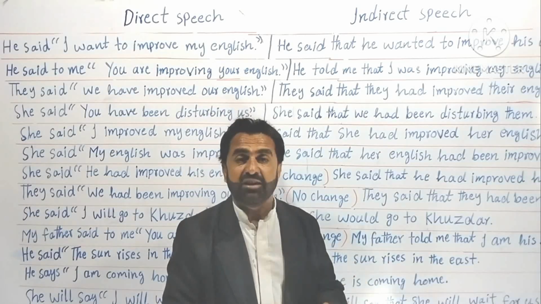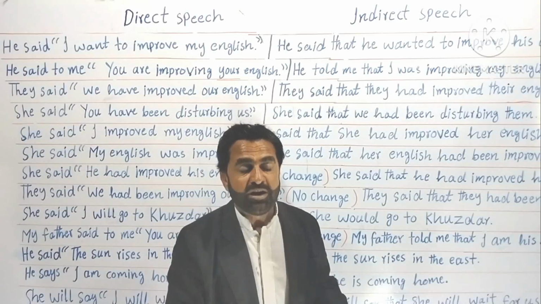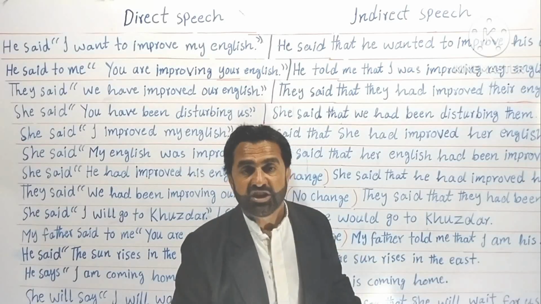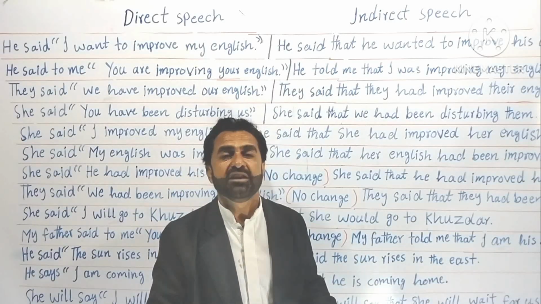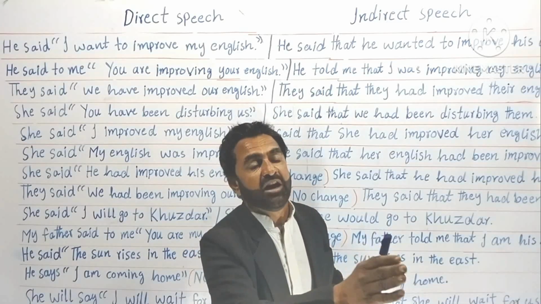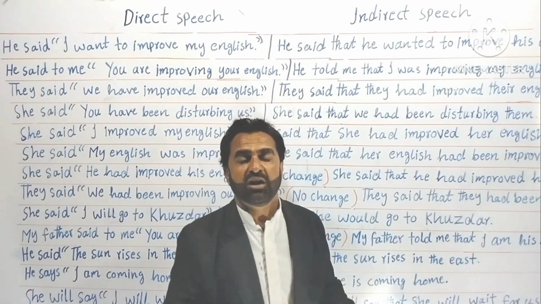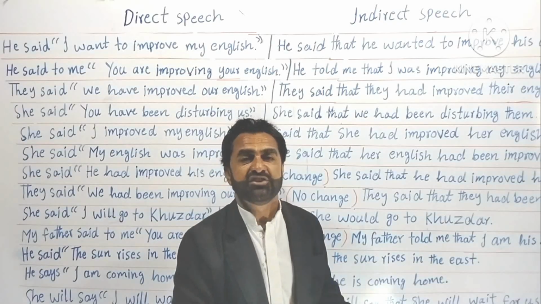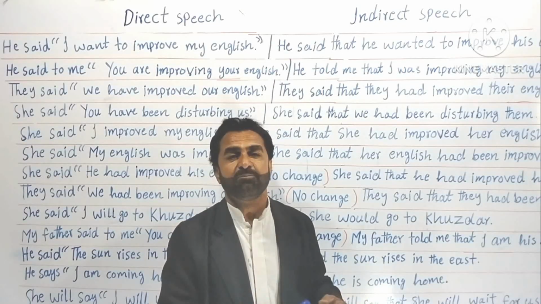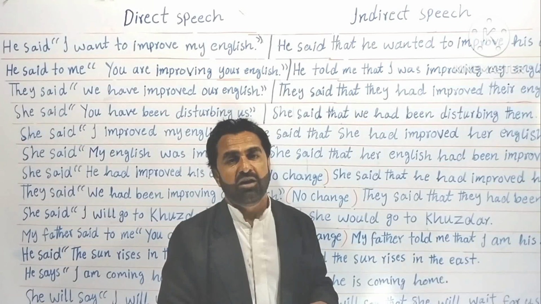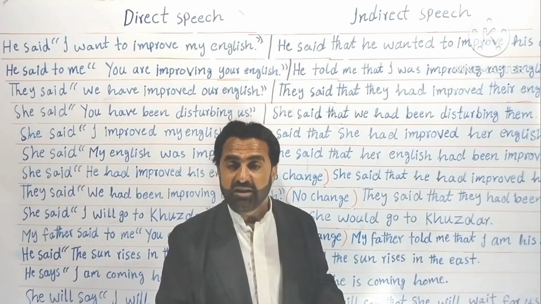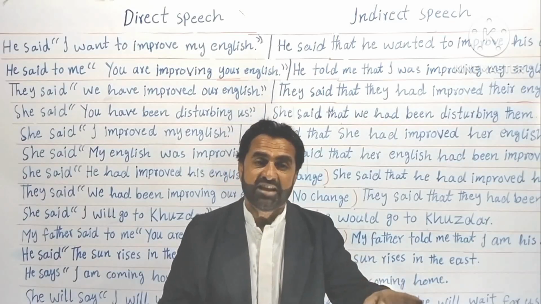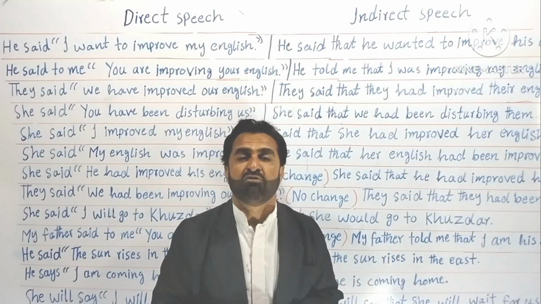So these things. For example, you can say another example. This river, my father said to me, this river leads to Karachi. So again the same. This is in present simple. The next indirect speech also will be in present simple. Why?